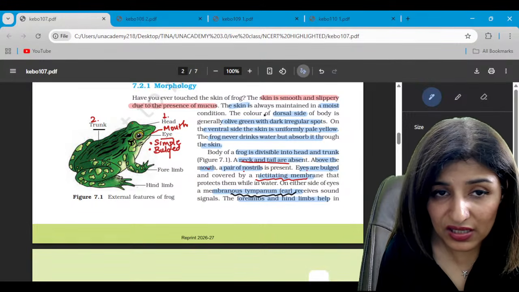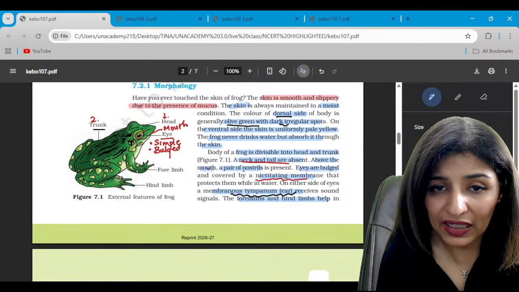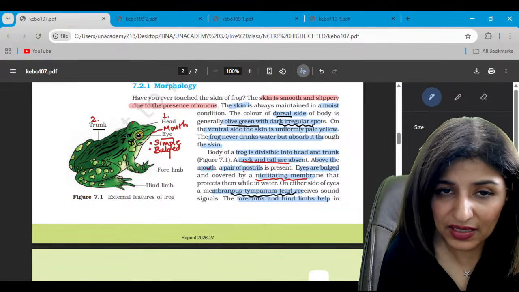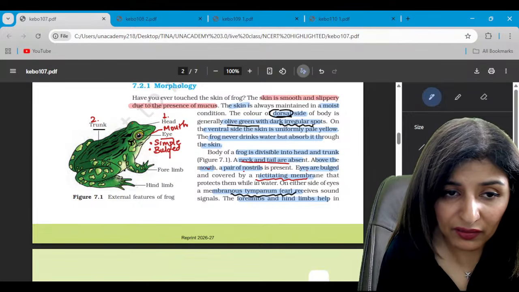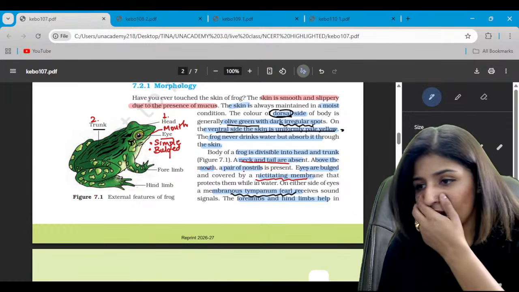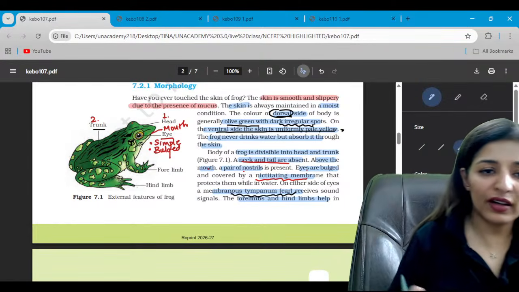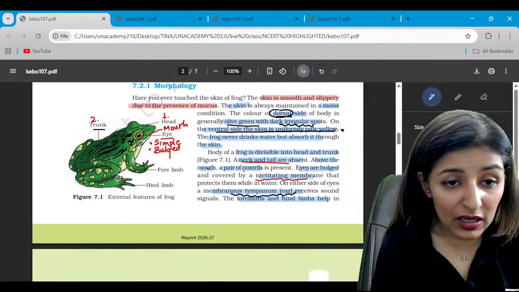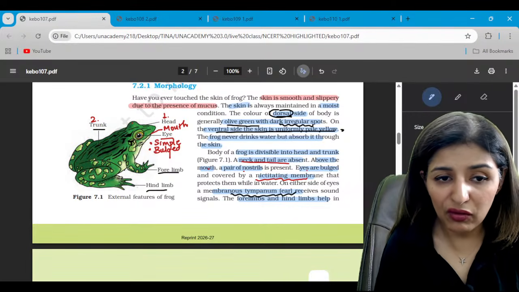Now, talking about the trunk, also the dorsal side of the body. Do you see the dorsal side of the body, which is olive green with dark irregular spots, right? So this is the dorsal side being shown, and on the lower side, the ventral side will be pale yellowish in color. Well, in exam, we are just going to get a black and white picture, so it doesn't matter. All right. So these are the hind limbs and these are the forelimbs.